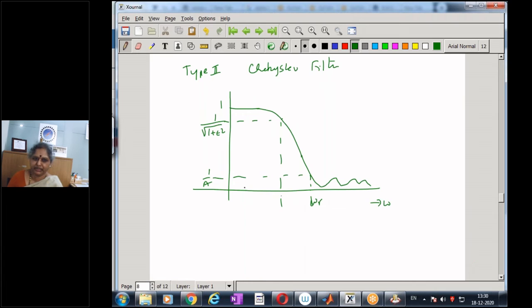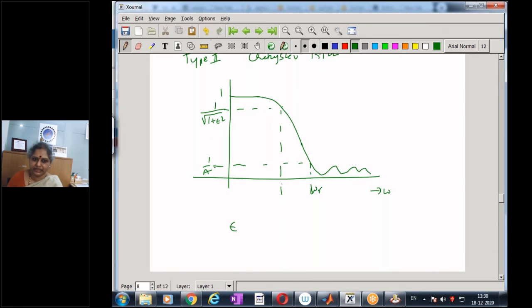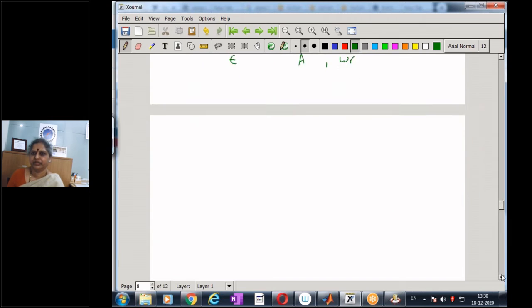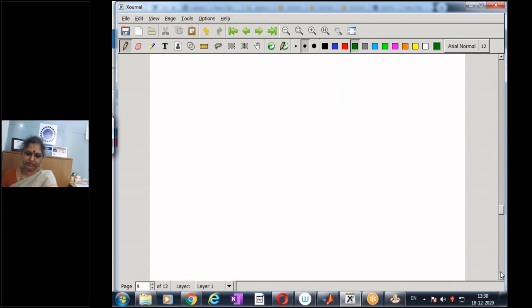So here we have the ripple in the pass band. So this is epsilon, and epsilon is related to the pass band cutoff. Then we have a that is related to the attenuation at frequency omega r, and we start with the low pass cutoff of 1. The design equations for the type 2 filter.